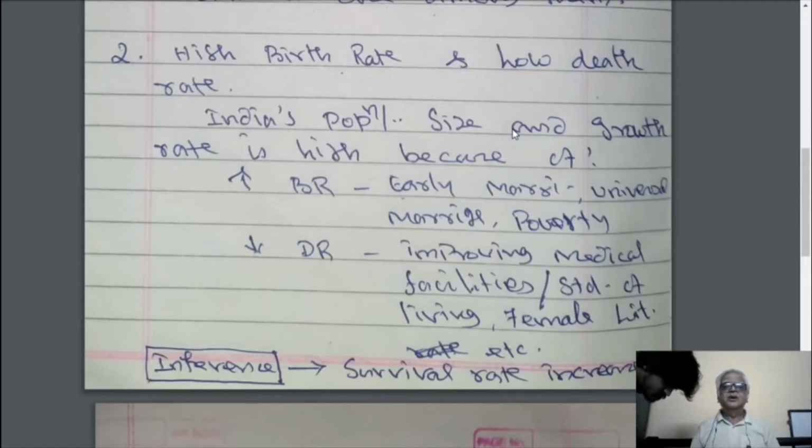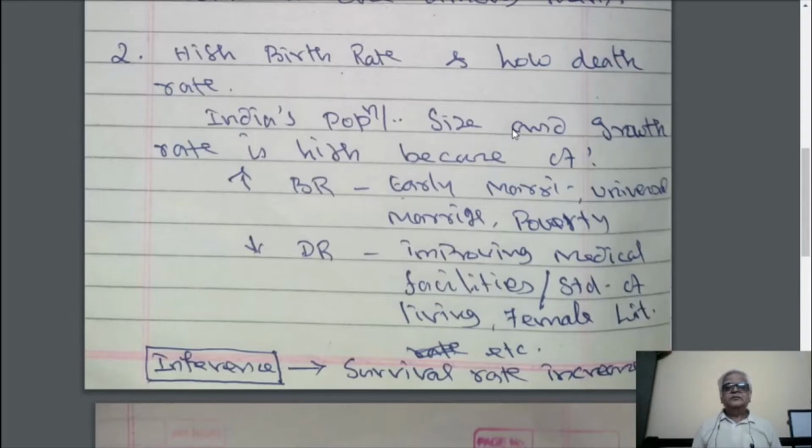Death rate means number of people who die per thousand population. So let me repeat. Birth rate means number of people born per thousand population, and death rate means number of people who die per thousand population.